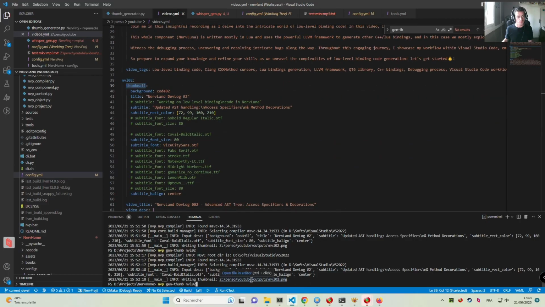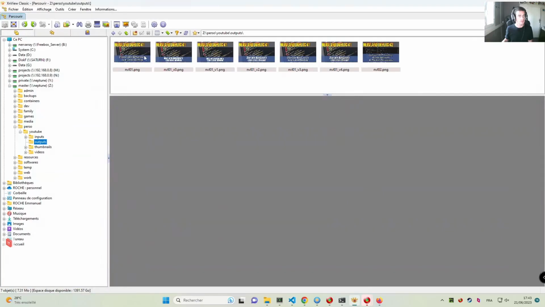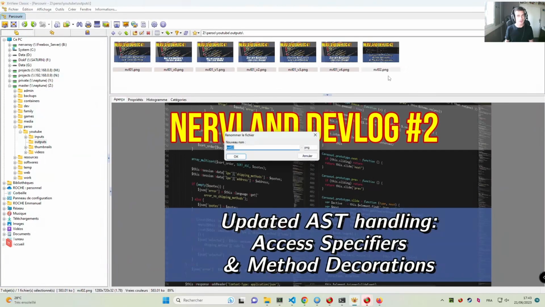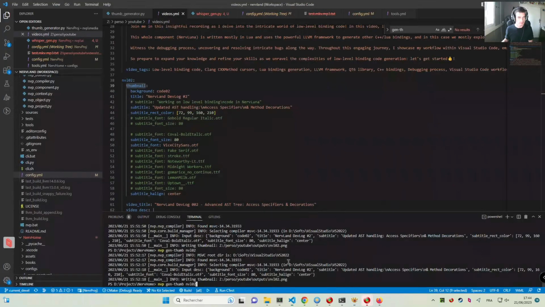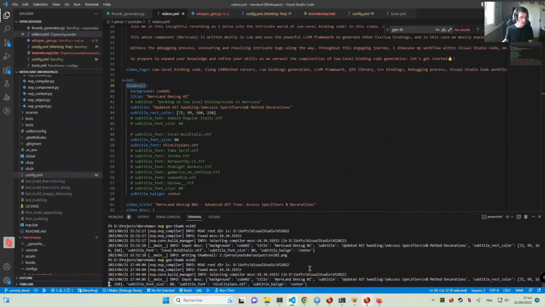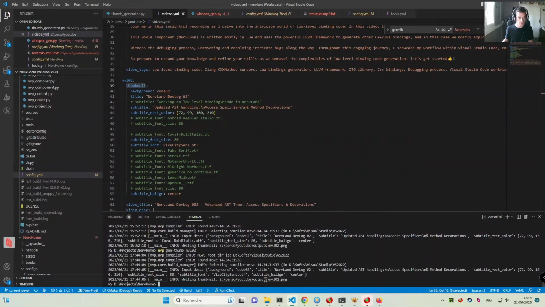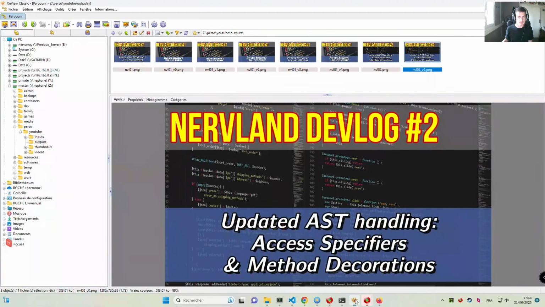So previously I had generated this one, which is in fact the one I'm using for the video that I just uploaded. So let's keep this one, let's rename that. And if I execute this command, poof, it's going to regenerate another file with this name.